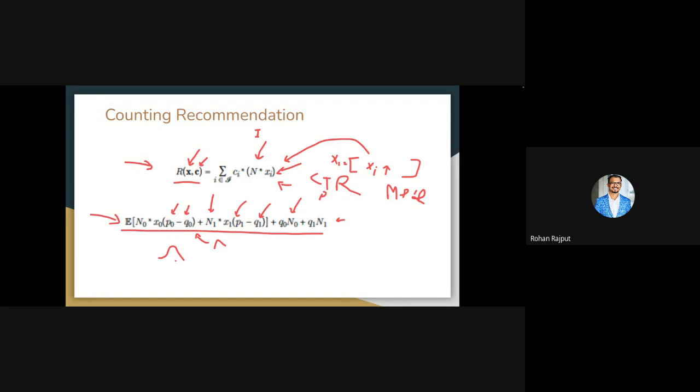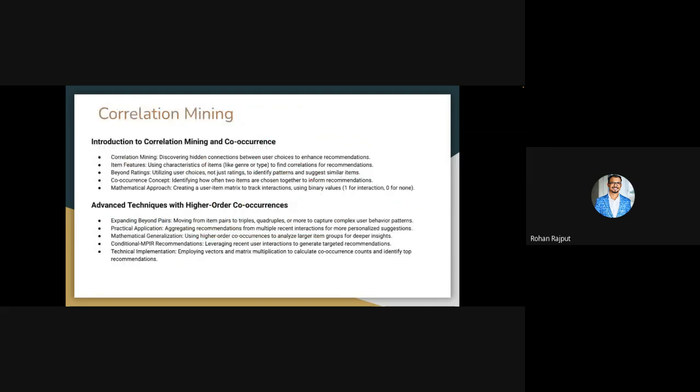Although it depends on some kind of prior distribution of our P0 and Q0, this equation shows that it is better to incorporate the historical interaction of this user and the distribution of that content with some kind of prior, rather than just rely on the most popular item recommendation method.